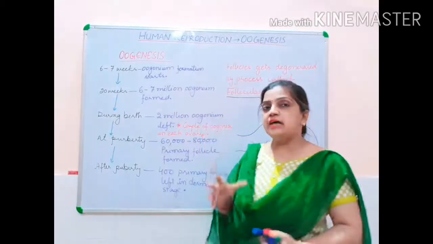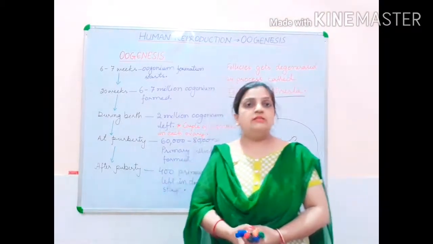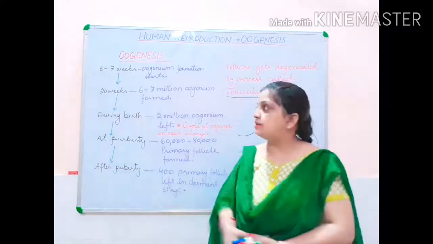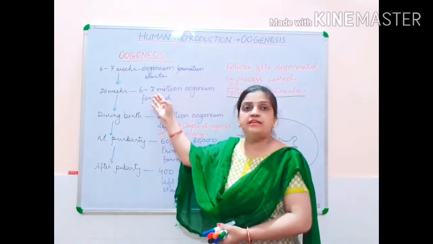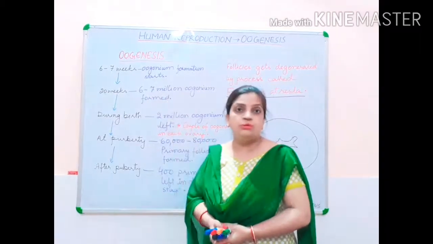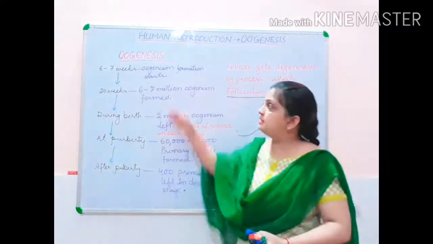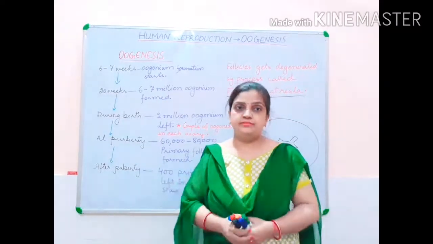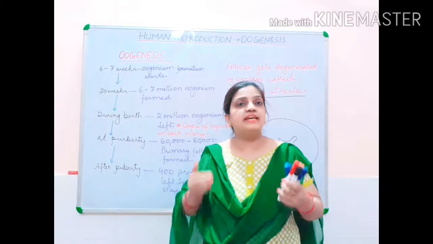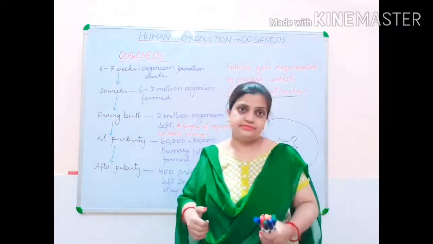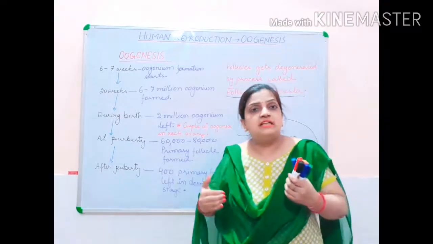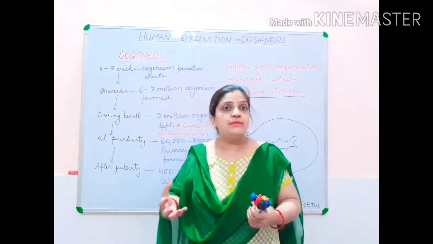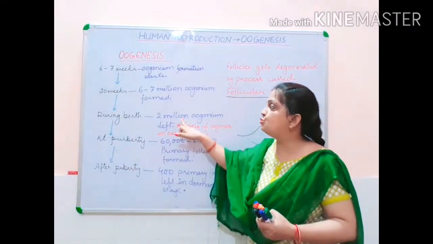Inside the ovary of the fetus, the oogonium cells keep continuously forming, and due to that, by about 20 weeks, the number increases to 6 to 7 millions. Then many of the cells get degenerated, and the leftover oogonium at the time of birth remains only 2 millions.